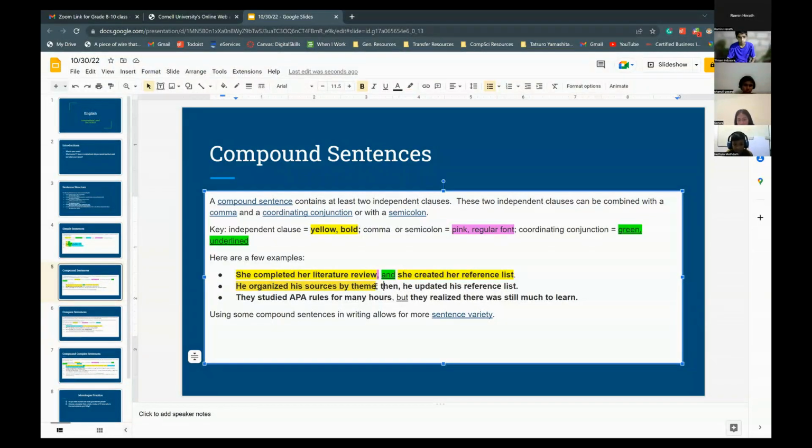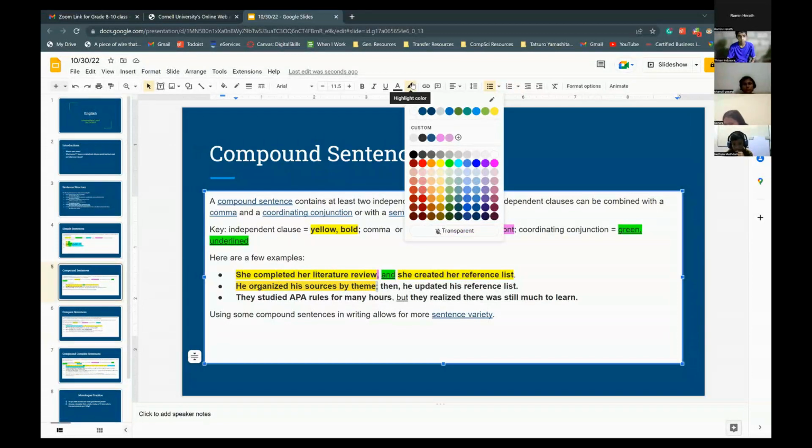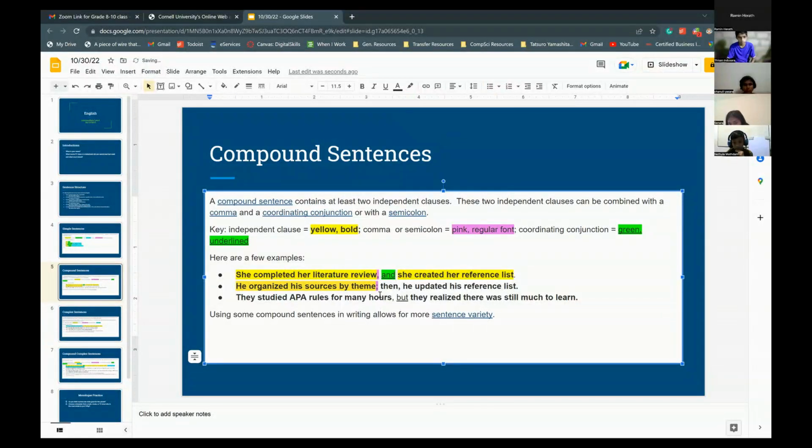And then semicolon is in green color. Sorry, say that one more time. Pink color. Yep, that'll be semicolon, pink. Then is in green color.